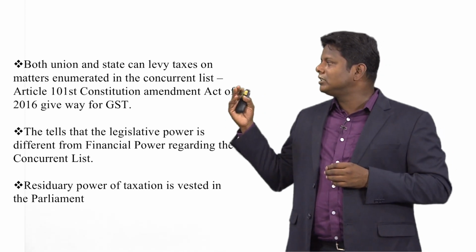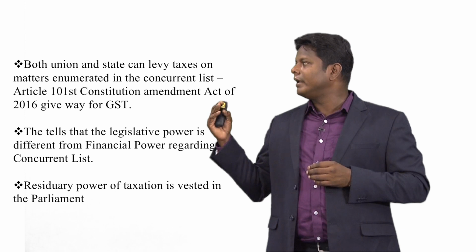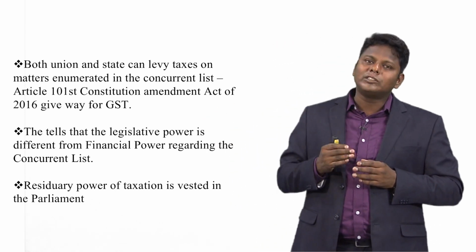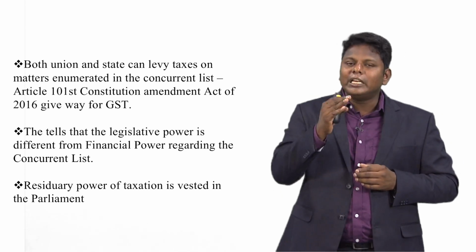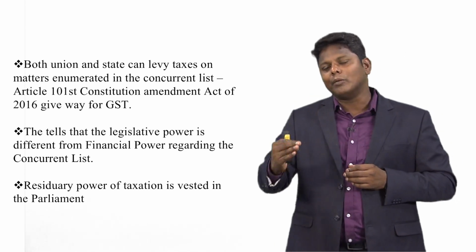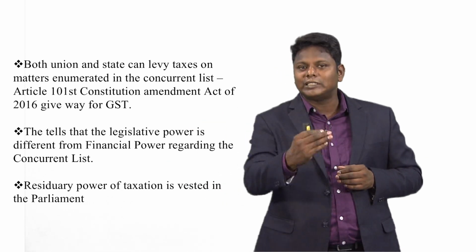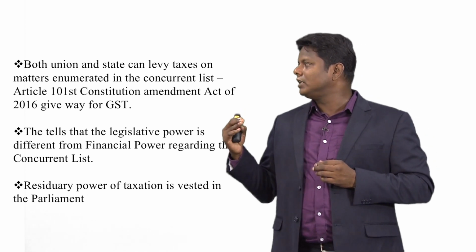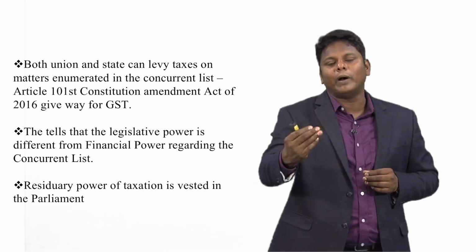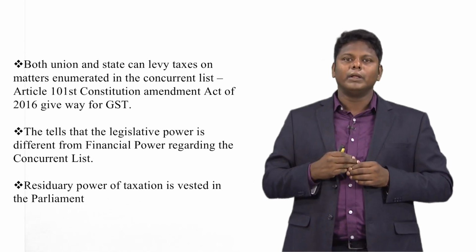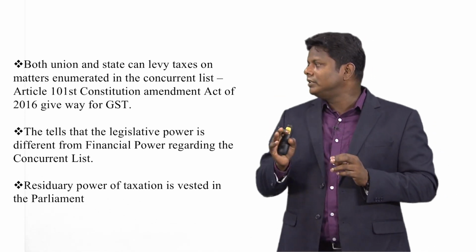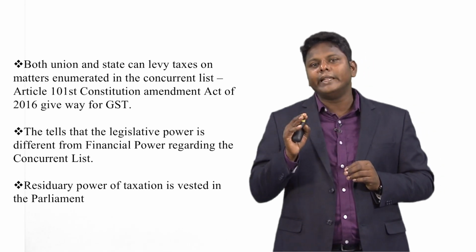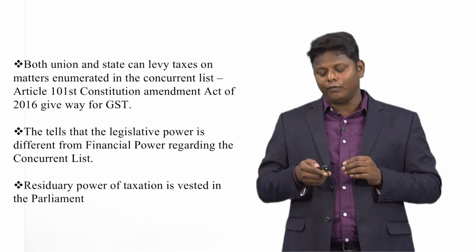This tells us that the legislative power is different from the financial power regarding the concurrent list. Legislative power is something different when it comes to the financial power of the center and the state government. Residuary power of taxation is vested in the Parliament. Apart from these powers, there is something called residuary power. This residuary power, which is exclusively for taxation, is vested in the Parliament. It is under the control of Parliament.